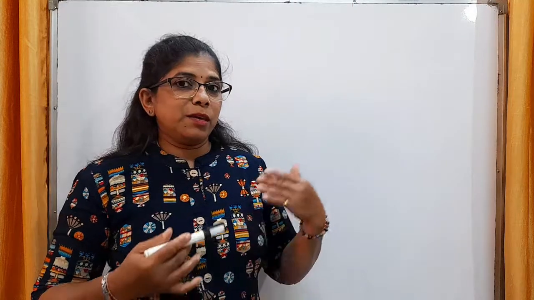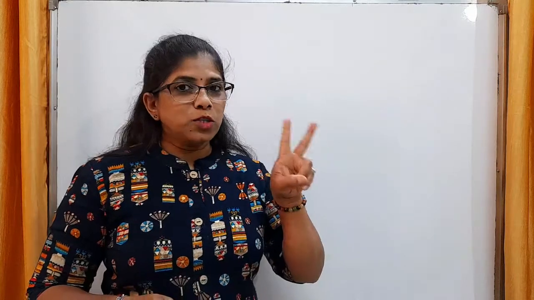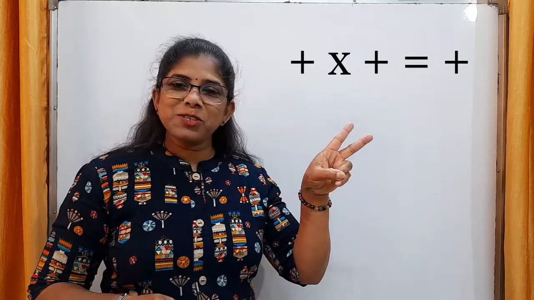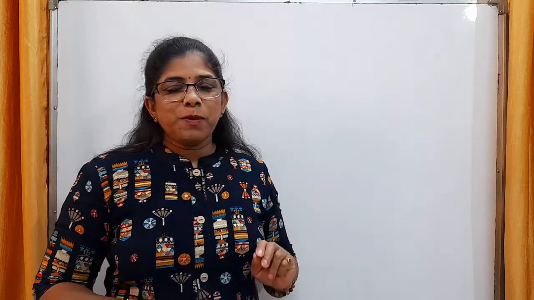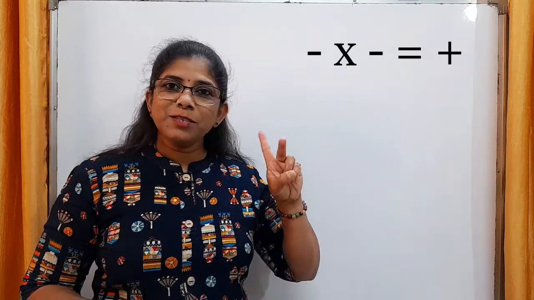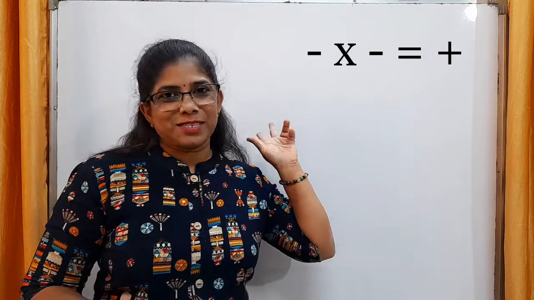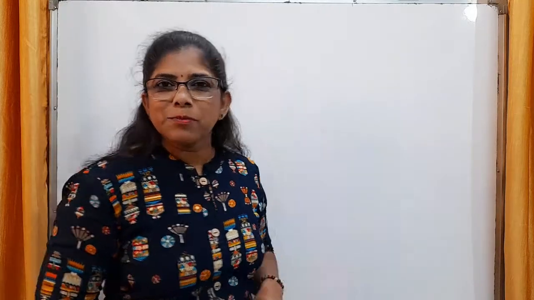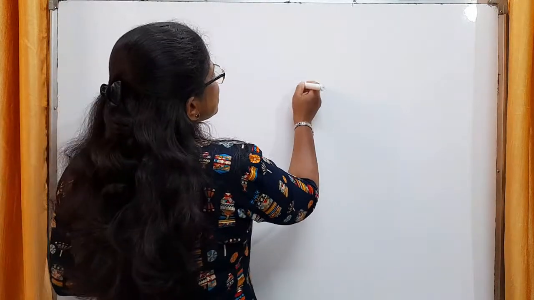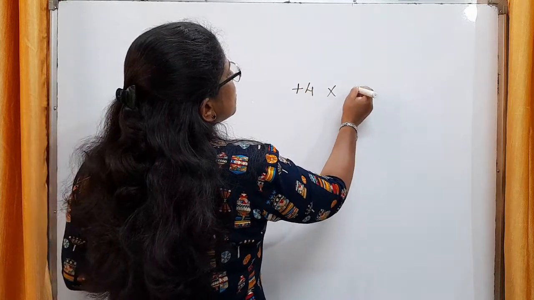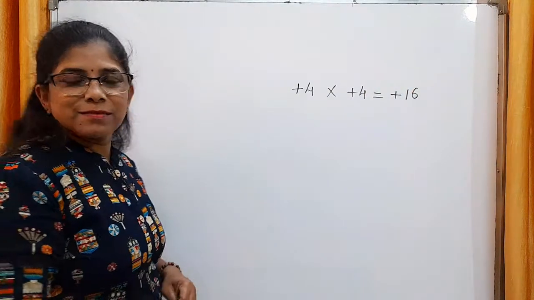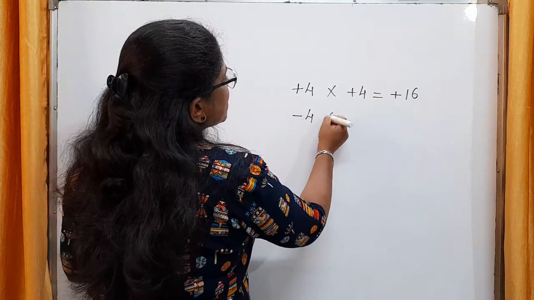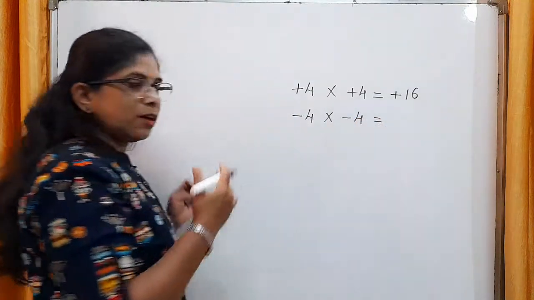Integers means it can be either positive or negative. So when we multiply two positive integers, product is positive because same sign, product is positive. Even if we multiply two negative integers, minus into minus, again the answer is plus. Let's see just two examples. Plus 4 into plus 4 gives us plus 16. Instead of this, if you multiply minus 4 into minus 4, even this is going to give you